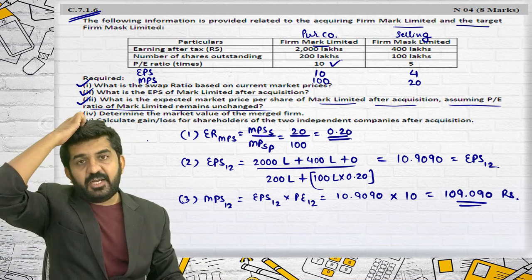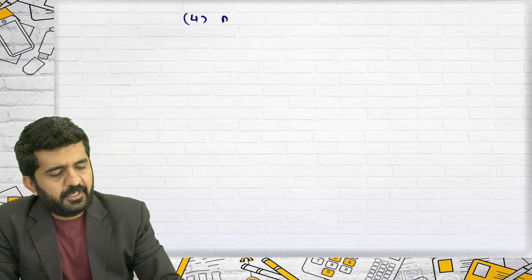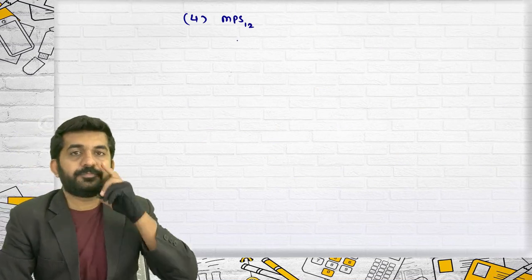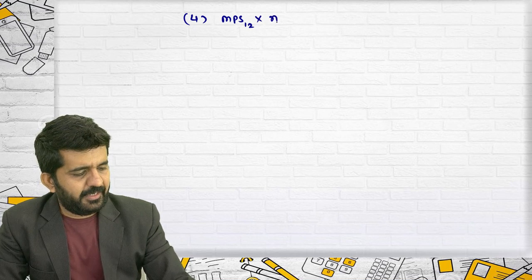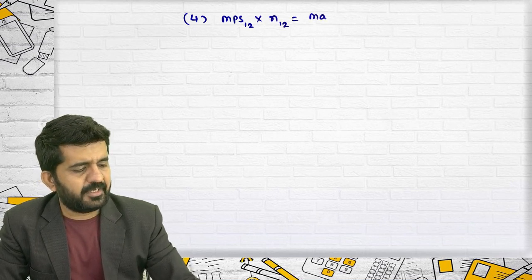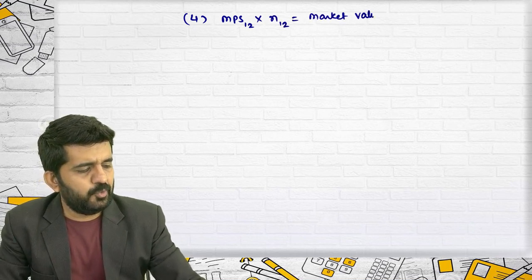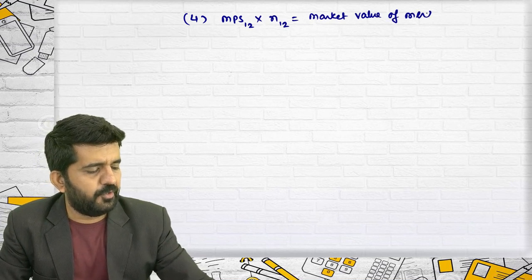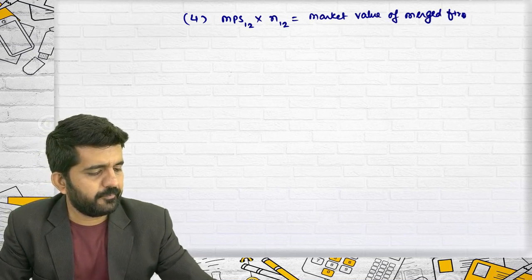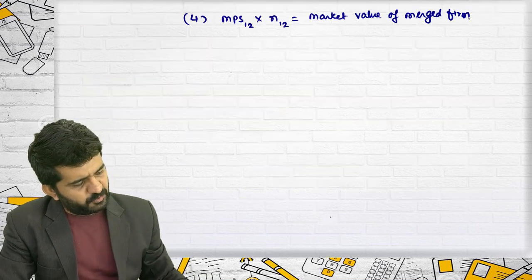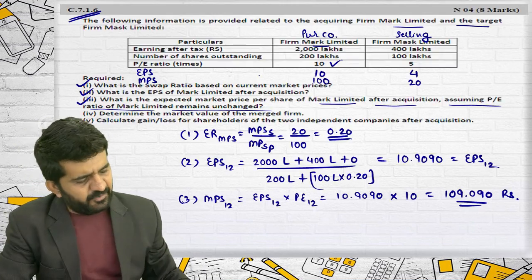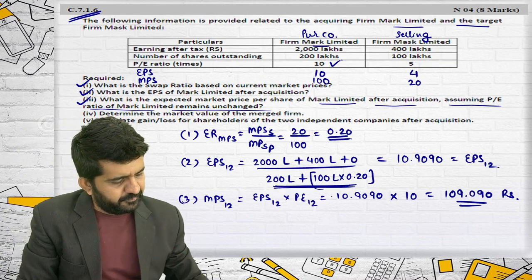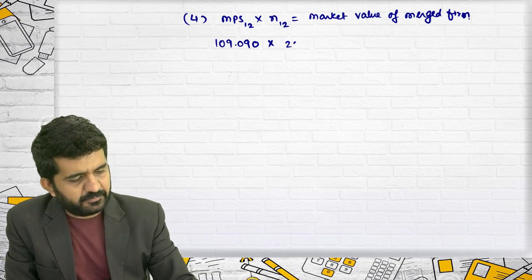Determine market value of merged firm. It is MPS 1-2 multiplied by N12 is the market value of merged firm. MPS 1-2 is 109.090. N12 is the denominator, it is 220 lakhs.